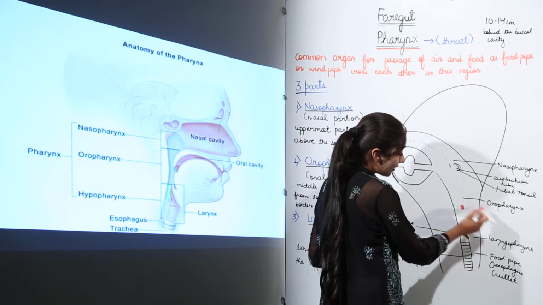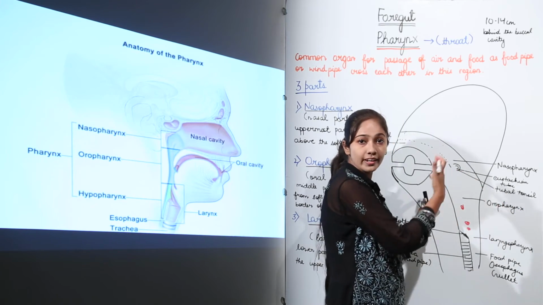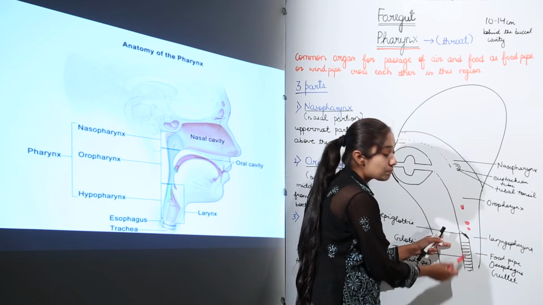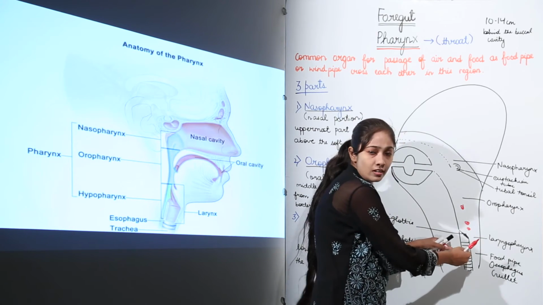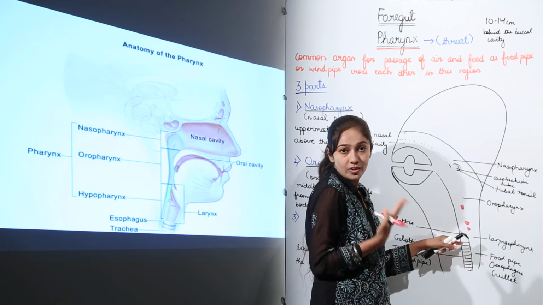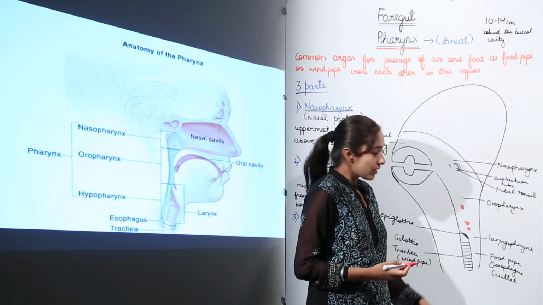I told you that oropharynx is a common passage for food and air to come. If this food is going to enter this windpipe, this can lead to suffocation because it will lead to blockage here. So air will not be able to pass properly, and it can lead to choking. But due to this epiglottis, this flap-like structure, what happens?